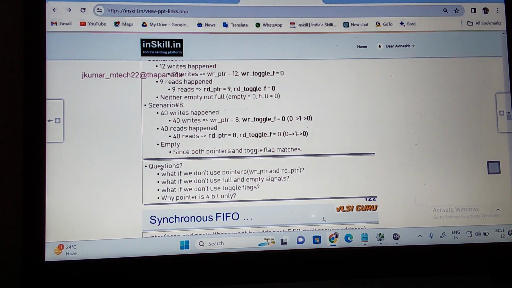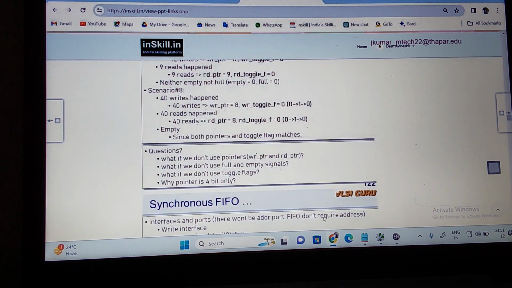What about this one? Toggle flags. We should know how many times a rollover has happened. Using this, we tell whether it is empty or full. If the flags are matching, it is empty. If they do not match, it is full. Can you understand? So my pointer is 4 bit only in this case. Depth is 16. If depth is 32, the pointer is fine. Read pointer and write pointer are fine.